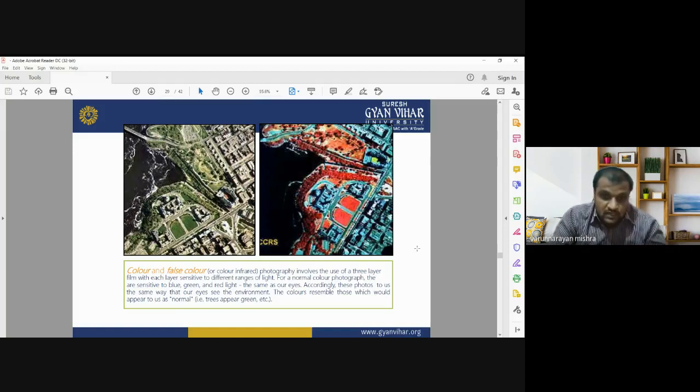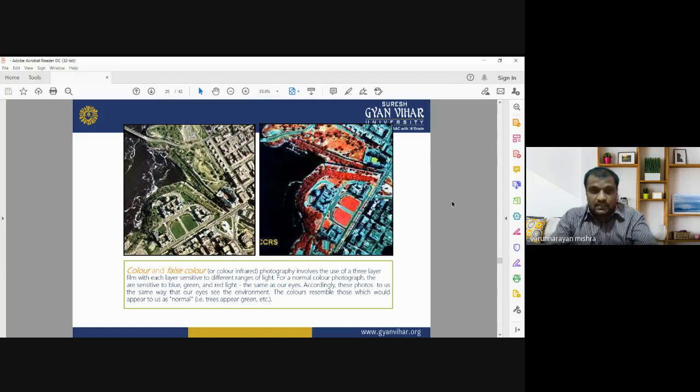In natural color images, all the objects appear in their natural color, whereas when we use false color composite images, the vegetation will appear red and water will appear black. So this is the comparison of true color and false color, so that you can have detailed information about different urban features, different urban classes of that study area.